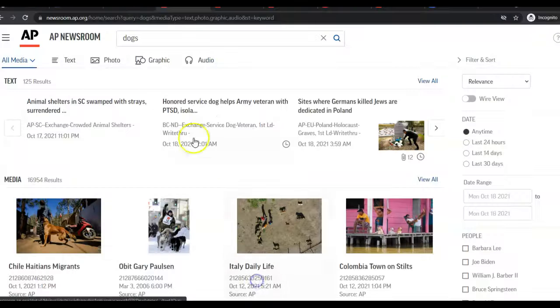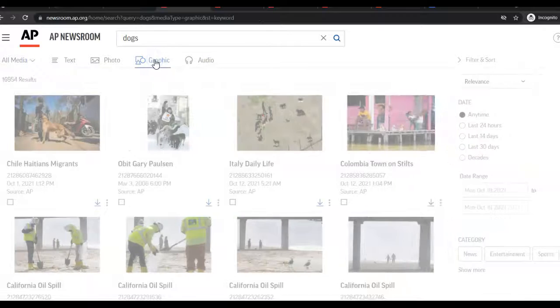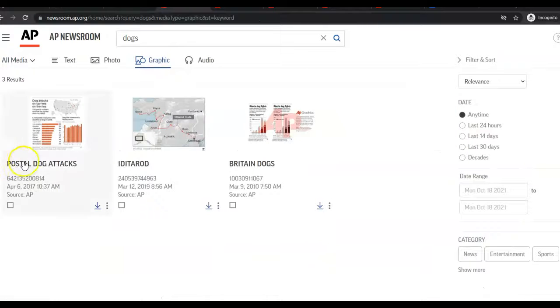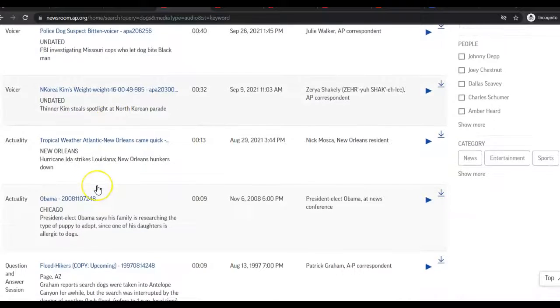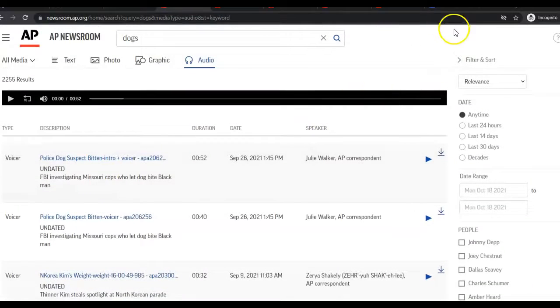So when I went to dogs and I went to graphics, my name would be Postal Dog Attacks, or the Iditarod or Britain dogs. Okay. And then it's going to ask you to do an audio story. So if I click on audio, then I can just copy and paste any one of these that I would like. Okay. All right. So that is today's assignment. That is what you're going to be doing today. If you have any questions, just raise your hand and I would be glad to help you.